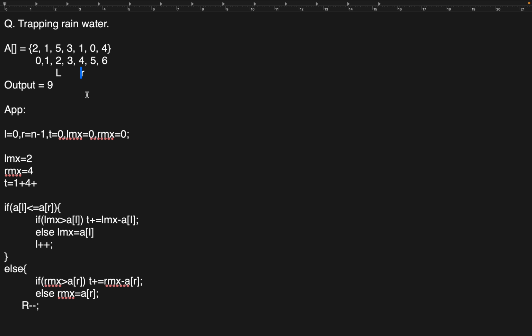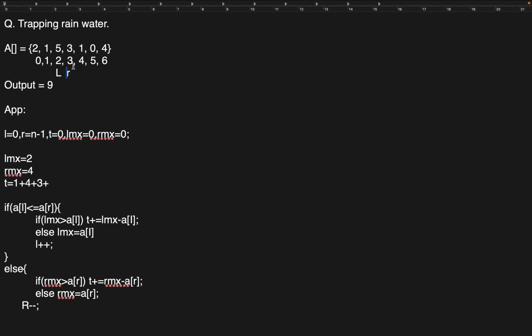Again the same comparison. Array of left is 5. Is 5 less than 1? No. Go to the else block and check right max. Right max is 4. Is 4 greater than 1? True. So update 4 minus 1, which is 3. Again decrease the pointer.